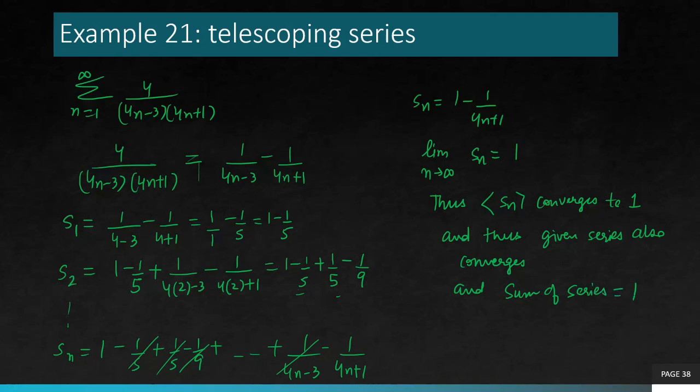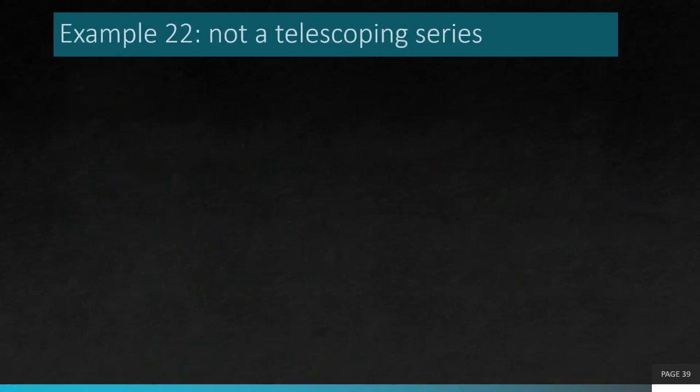So this technique requires understanding of the method of partial fractions. So I hope you get this one. Now let's have a look at one more example of a telescoping series, which is actually not a telescoping series. So sometimes what happens, you try the just discussed technique, but it doesn't turn out to work well for you. In that case, you have to drop the idea and use some other test. So let's see that kind of example. Summation n is 1 to infinity of ln of 2n over 3n plus 1.